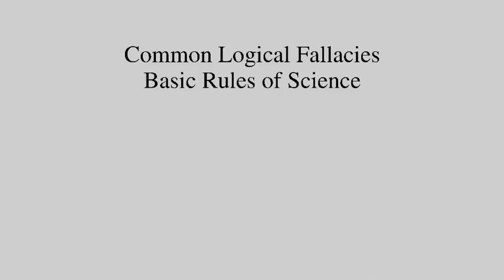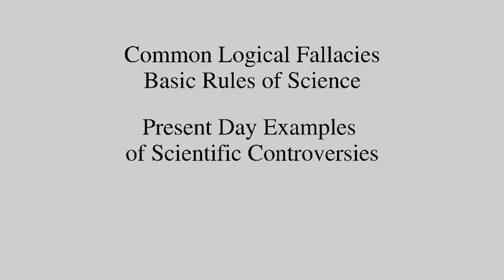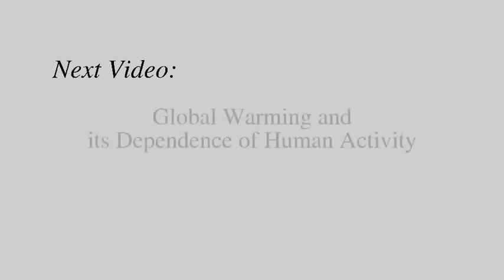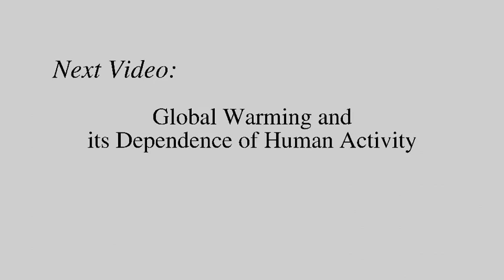So, now that we are familiar with some common logical fallacies and the basic rules of science, we are ready to look at some present-day examples of scientific controversies. In our next video, we will do just that, by applying these principles to the theory of global warming and its dependence on human activity.